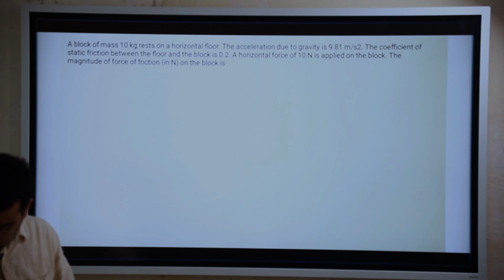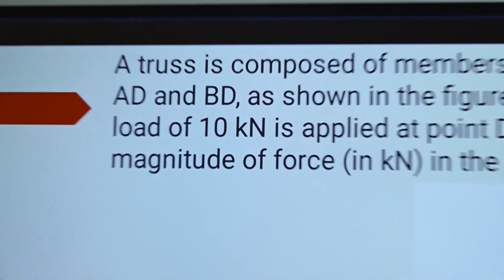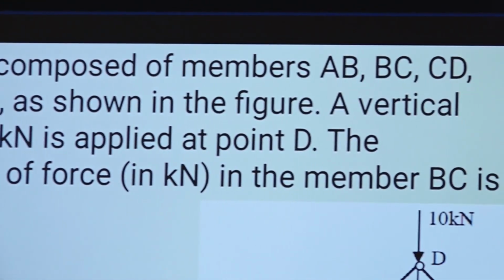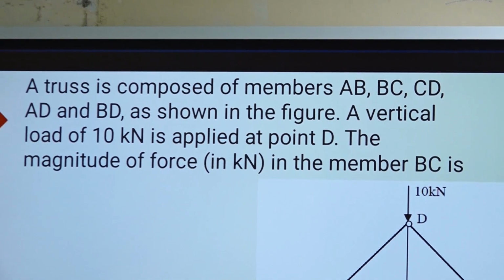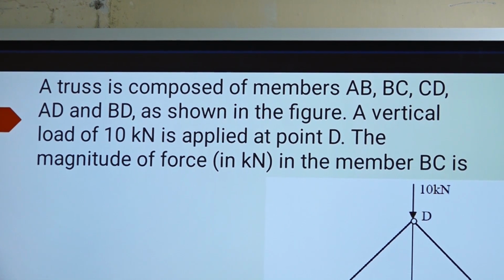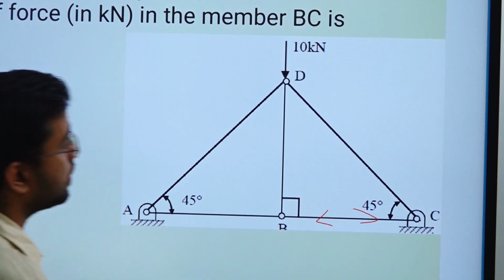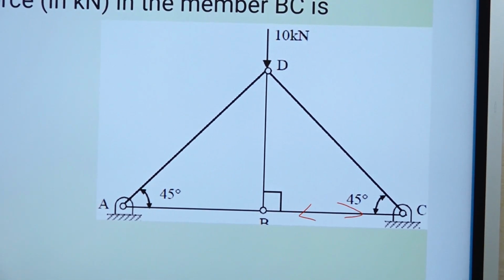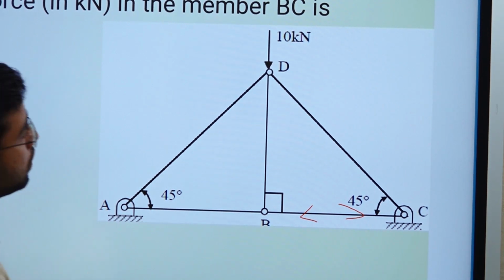Okay, so next question is, a truss is composed of members AB, BC, CD, AD and BD as shown in figure. A vertical load of 10 kN is applied at point D. Okay, the magnitude of force in the member BC is. So they are asking magnitude of force in the member BC. So how are we going to solve this truss problem? Again we will apply simply our sine theorem, right, Lami's theorem, right.